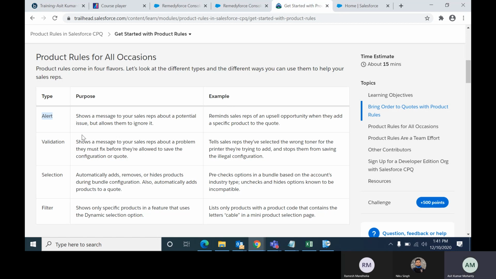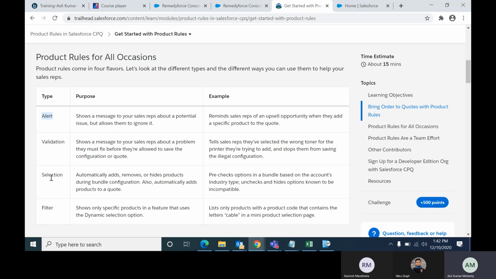Next is validation. Validation is similar to alert, but you can't just ignore it and go ahead. You have to make the configuration correct, then you can go ahead. With alert you can ignore the message and go ahead, but with validation you can't ignore the message. You have to correct the things, then you can go ahead. That is the difference between alert and validation.